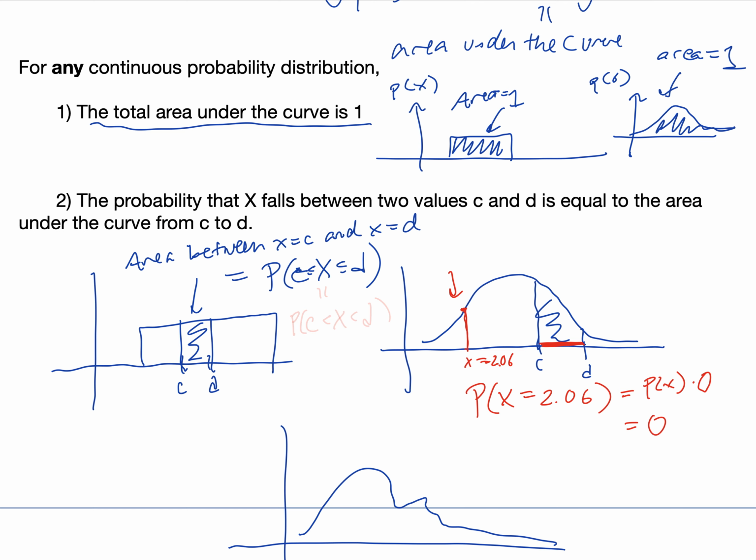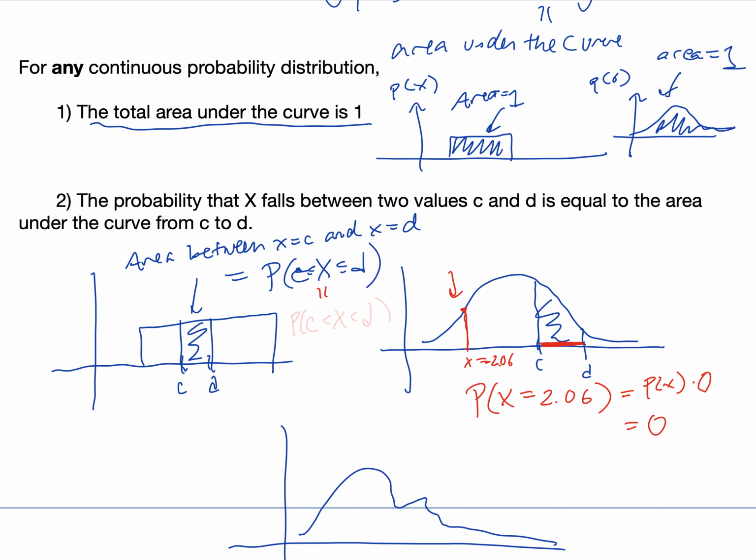If what you mean is the probability of the bus arriving at 21 minutes and 12 seconds, and by that you mean between 12 seconds and 13 seconds, anywhere in that stretch of time, then that is no longer a 0 probability, because there is a range there between 21 minutes and 12 seconds and 21 minutes and 13 seconds. Again, kind of just an interesting thought experiment, but not the biggest deal. One way that you'll see that coming into play is that for continuous probability distributions, it doesn't matter whether or not we put the equal sign.